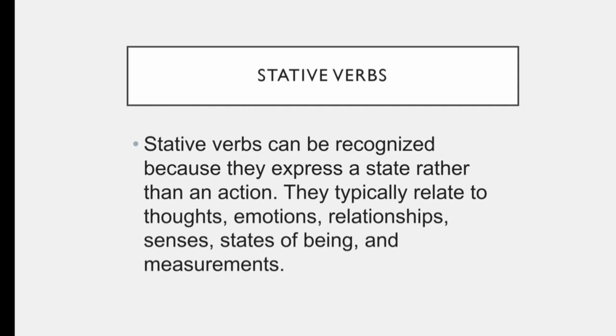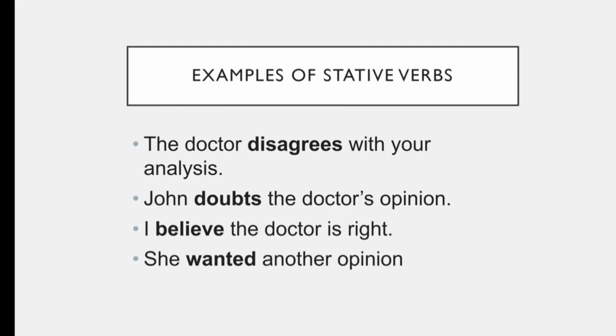Let's see the examples of static verbs. The doctor disagrees with your analysis. In this example, the disagreement of the doctor is disagree, and disagree is the state of being of the doctor.